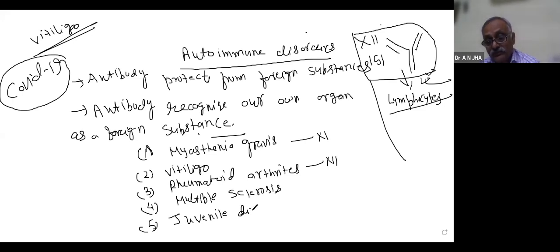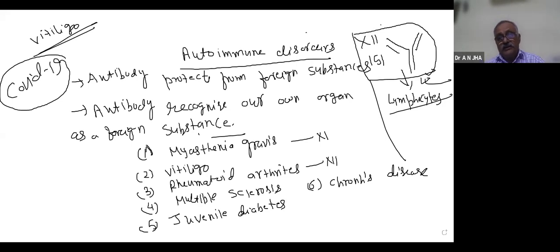Juvenile diabetes. Crohn's disease. And many more. Many other diseases are also there. These are important. Otherwise, there are so many diseases. Now I am explaining what happens in it. So one by one, let us discuss.